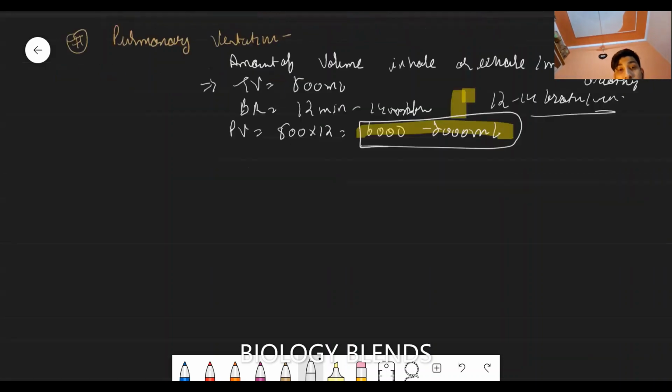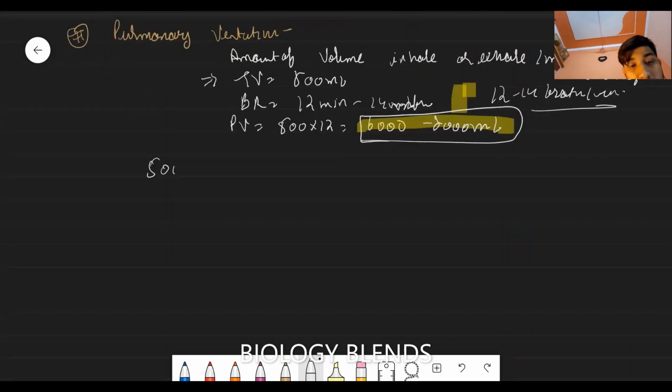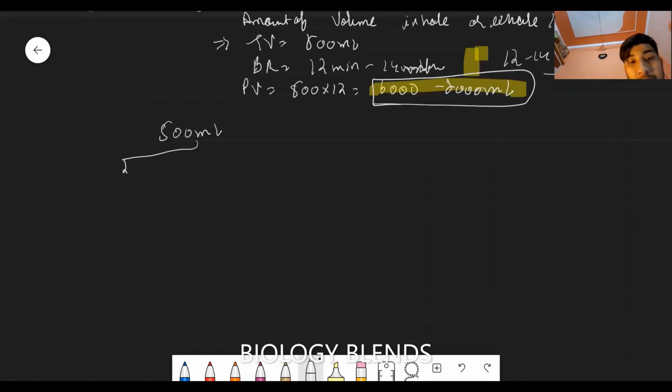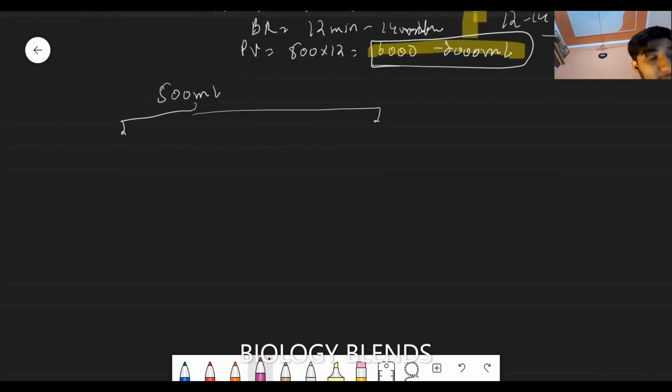Of the 500 ml volume which we breathe, some remains in the conducting parts, the trachea, bronchi and bronchioles, and doesn't go for exchange. That is known as the dead space volume. The part which goes into the alveoli for exchange is known as the alveolar volume.